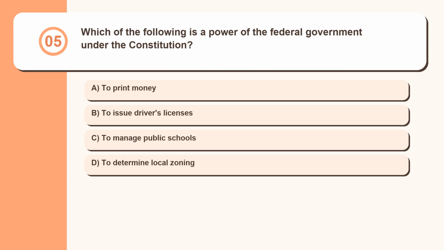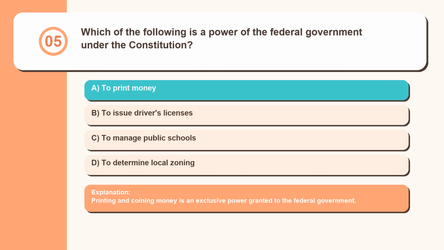Question 5. Which of the following is a power of the federal government under the Constitution? To print money, to issue driver's licenses, to manage public schools, to determine local zoning. Printing and coining money is an exclusive power granted to the federal government.